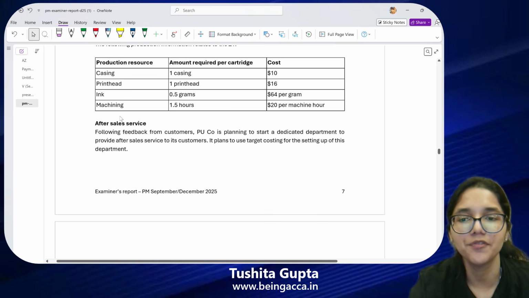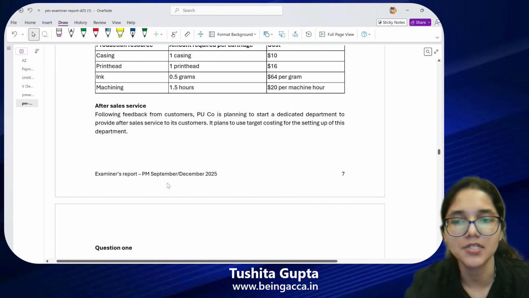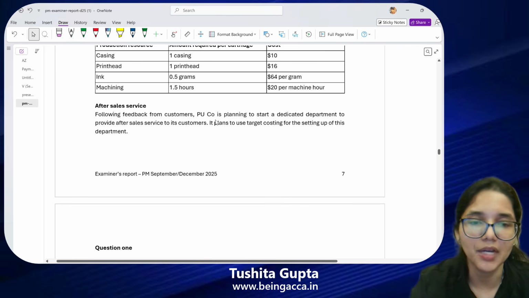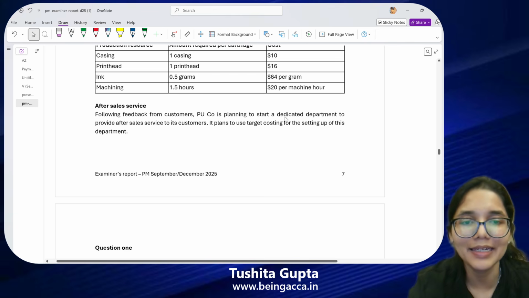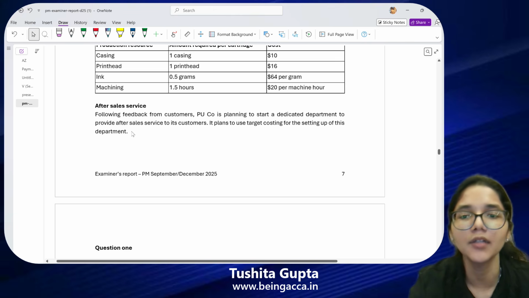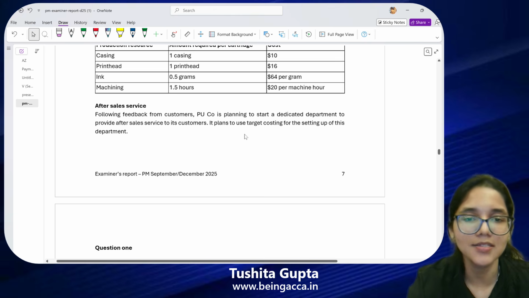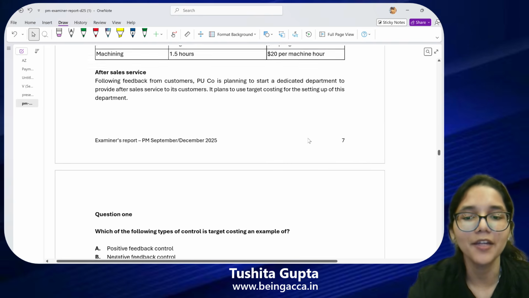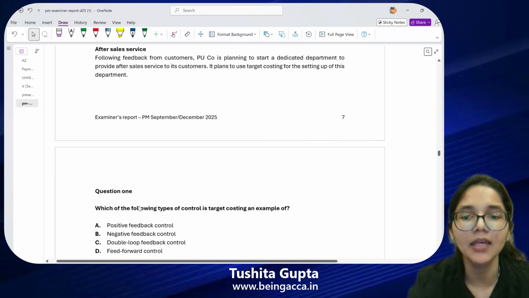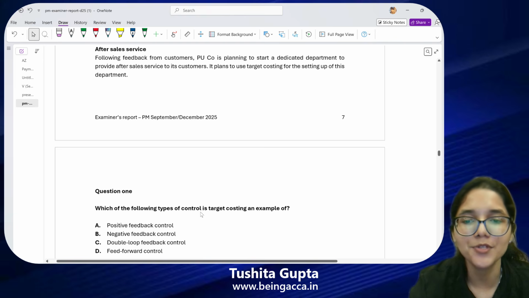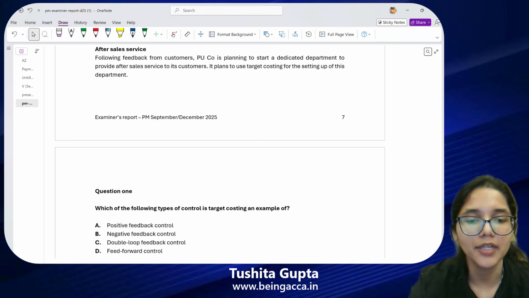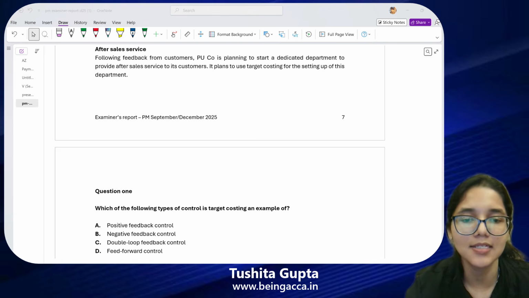Something is also given with respect to the after sales services. So following the feedback from customers, PU company is planning to start a dedicated department to provide after sales service to the customers. It plans to use target costing for setting up of this department. Now the very first question is asking me which of the following types of control is target costing an example of. So take 2 minutes, think of your answers and let me know what we should mark over here.